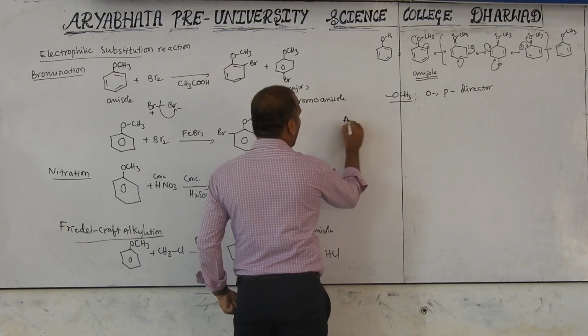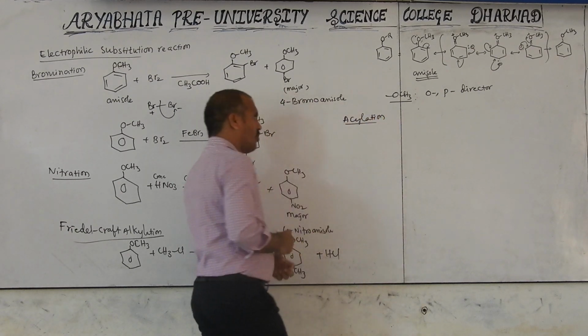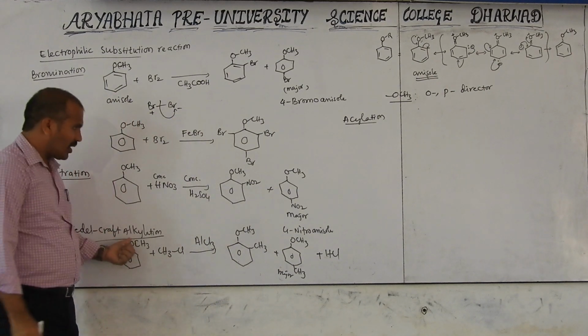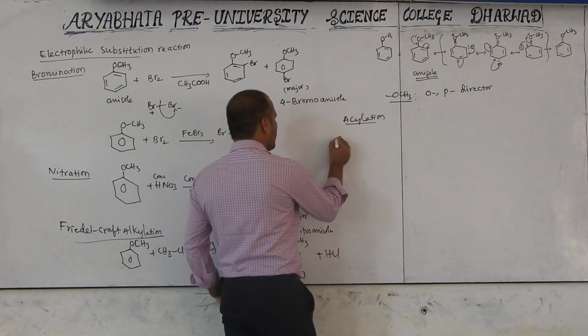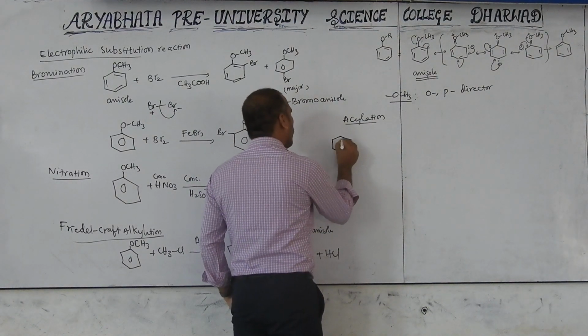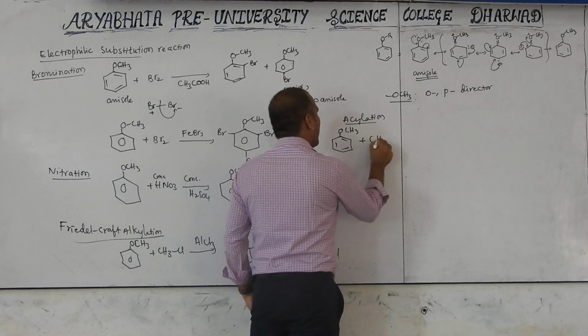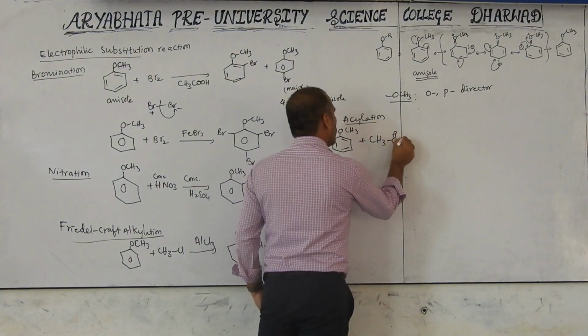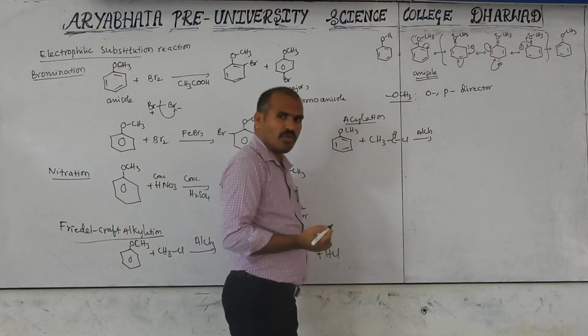Now, Friedel-Crafts acylation. Same thing. You have to remember Friedel-Crafts alkylation; this is the Friedel-Crafts acylation reaction. In this, OCH3 reacts with acetyl chloride, C double bond O with Cl, and AlCl3 or FeCl3 also no problem.